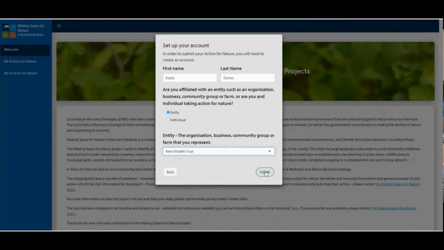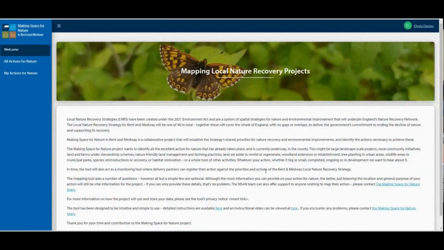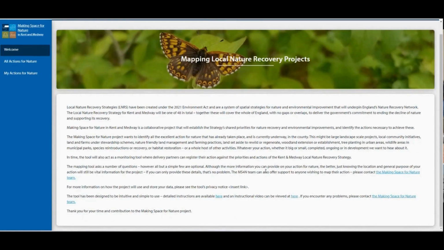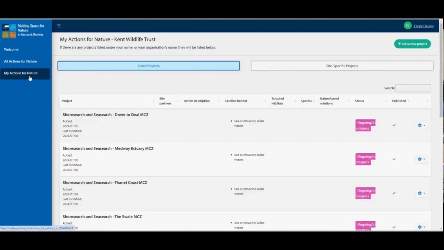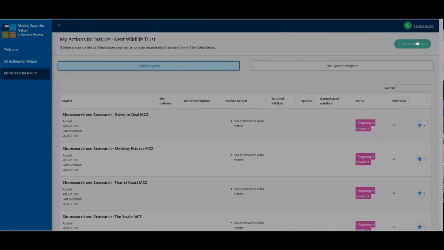Next, you'll arrive at the Welcome page. Take a moment to explore and learn about the project and its objectives. You can have a look at how the map is progressing under All Actions for Nature, which shows other organizations' projects. When you're ready to add your own project, select My Actions for Nature on the left. Click Add a New Project in the top right corner.